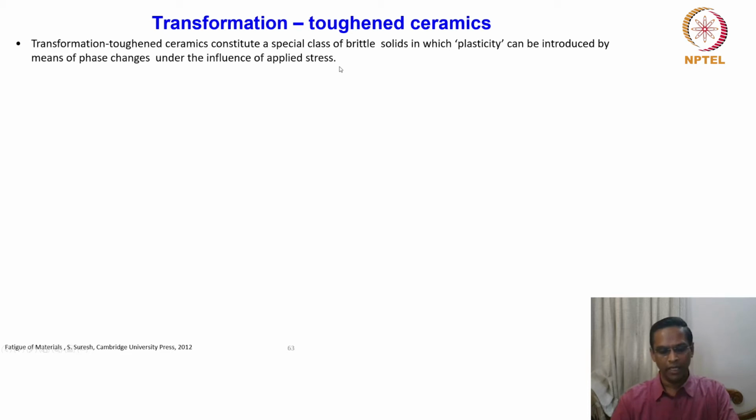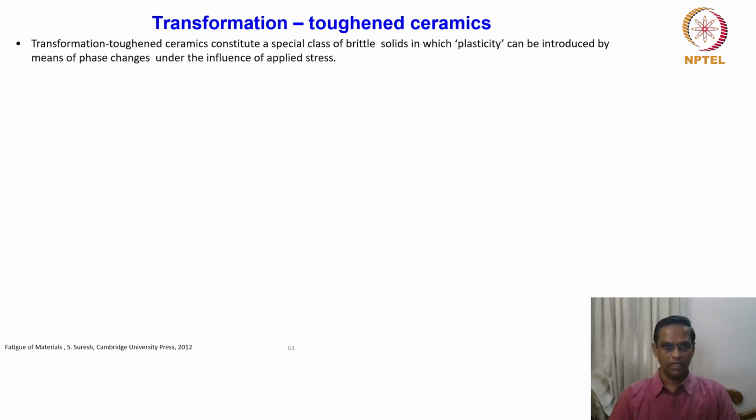In a highly brittle material like ceramics, if you look at the fracture toughness values, you will be surprised. For example, if you take high strength steels, the fracture toughness values will be in the order of 40 to 80 MPa square root meter, right?